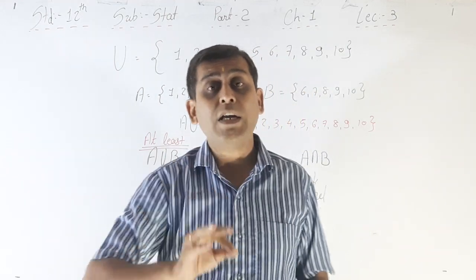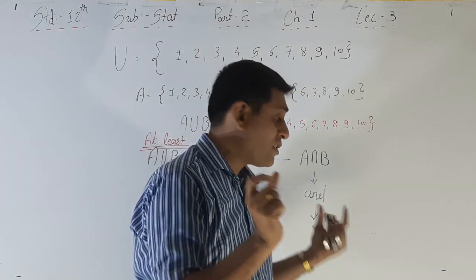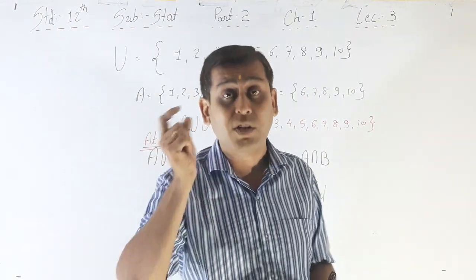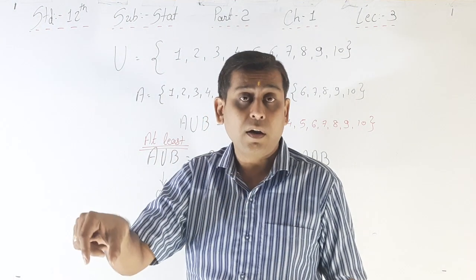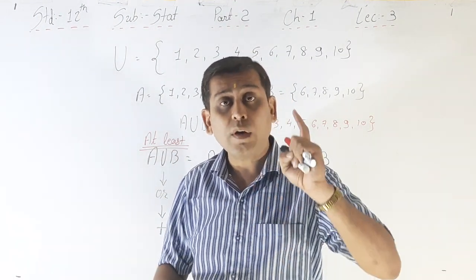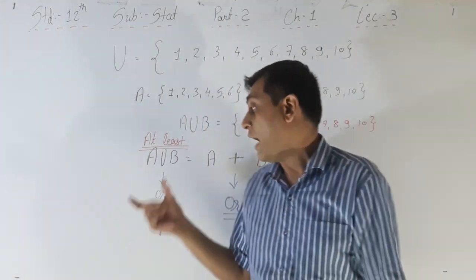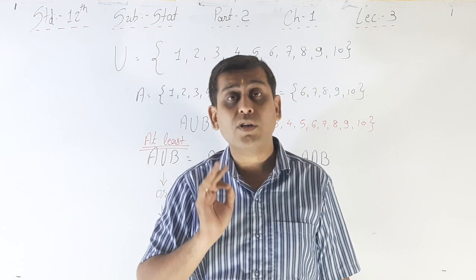See here, we have to ignore the word and that is there. So here it is not intersection, because the word at least is together with it. That's why, at least event A and B occurrence, the word at least is there, that means A union B, not intersection.